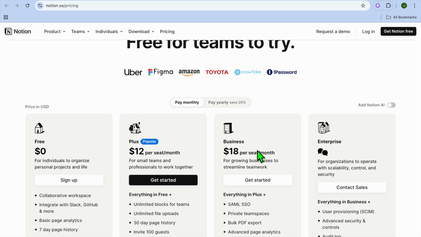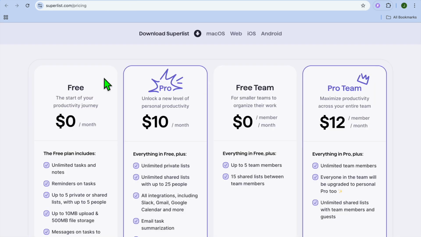So in summary, which one should you choose? I would recommend you choose Notion if you want an all-in-one workspace that's fully customizable. It's ideal for individuals or teams who need a flexible tool to organize not just tasks but also notes, documents, and complex workflows.